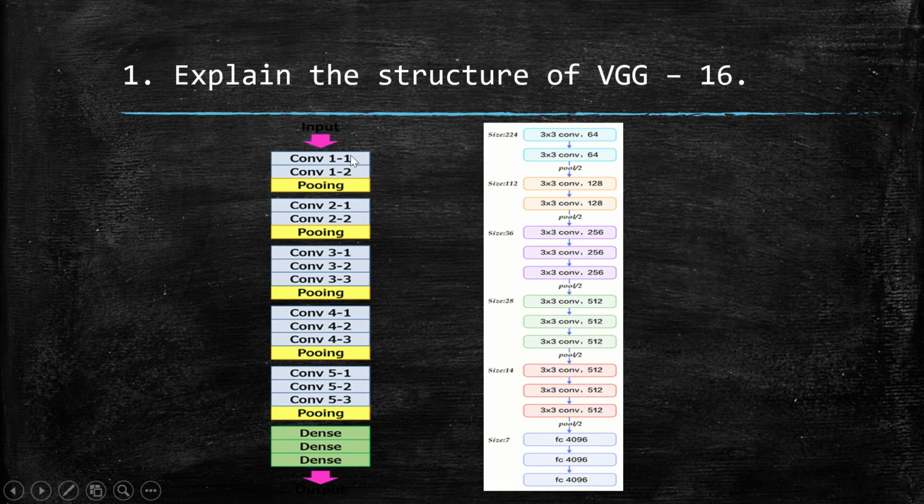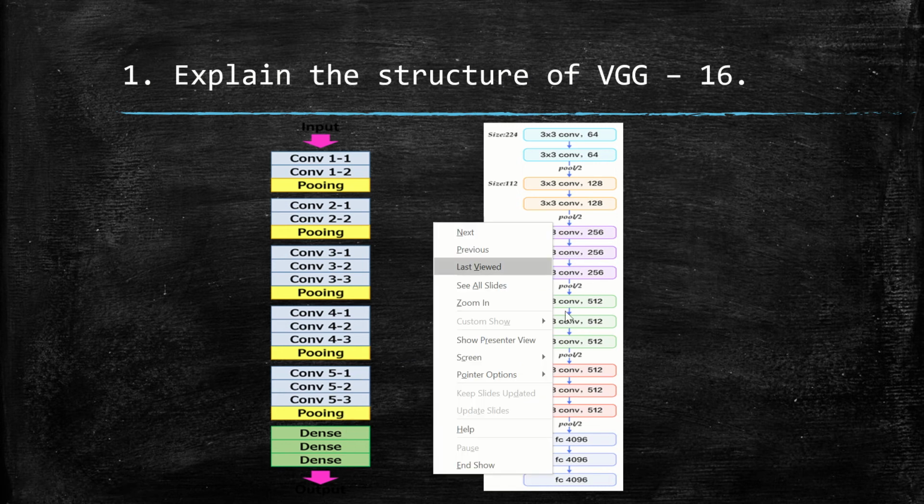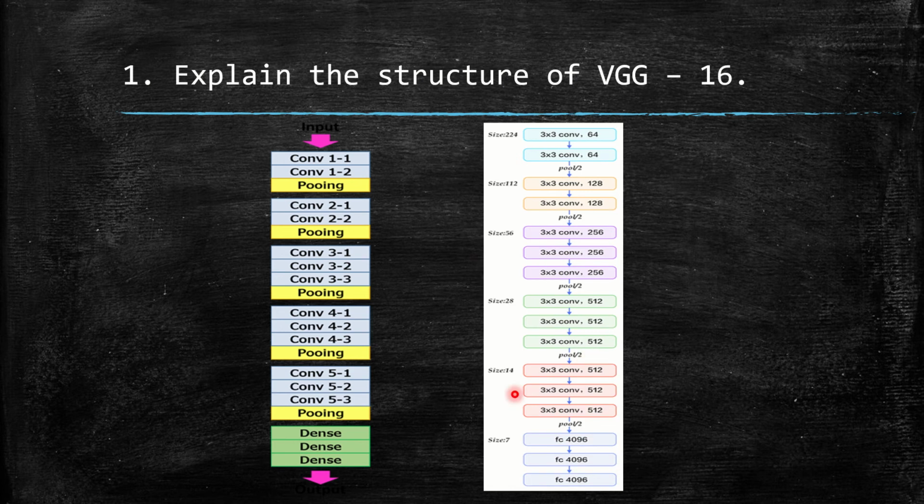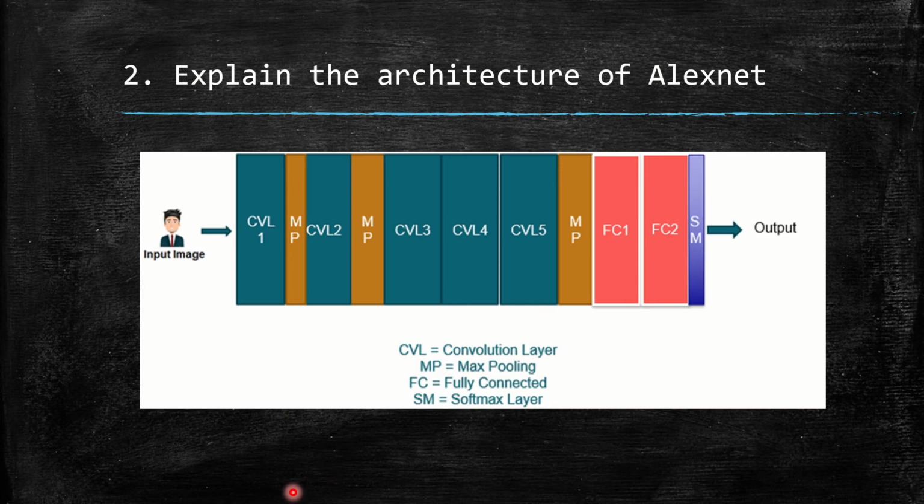So totally, you have 2 convolution layers followed by max pooling, 2 convolution layers again followed by max pooling, 3 convolution layers followed by max pooling, 3 convolution layers followed by pooling, and then 3 convolution layers again followed by pooling, and then finally the dense layers. This is the way you can explain it to the interviewer. It is a very simple yet very important question. We have these many layers packed together to construct the VGG16.